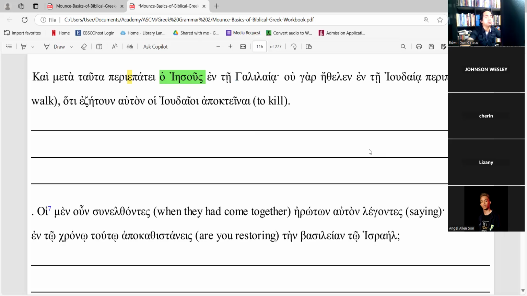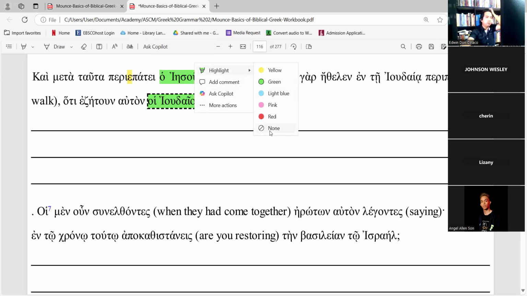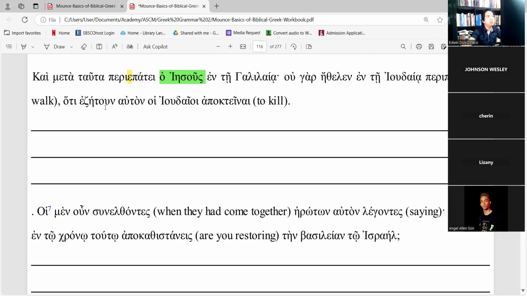Galilee, so it's not just about the shores. For he did not go in Judea to walk or to live, because the Jews were seeking to kill him. I hope you got that one.